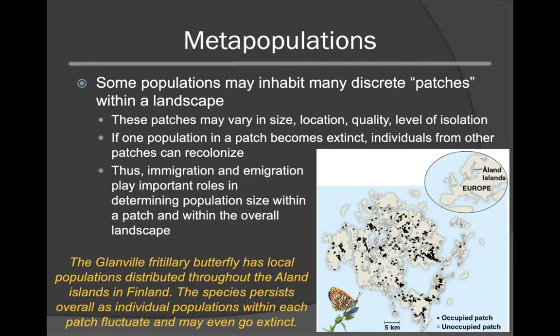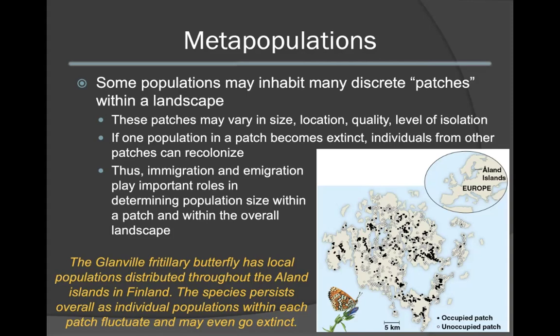The Glanville fritillary butterfly, for instance, has local populations that are distributed in a patch-like manner throughout the Åland Islands in Finland. Overall, this species can persist on those islands, as the individual populations may fluctuate and may even go extinct.